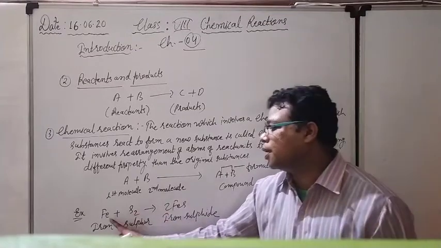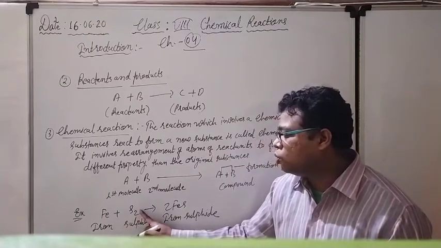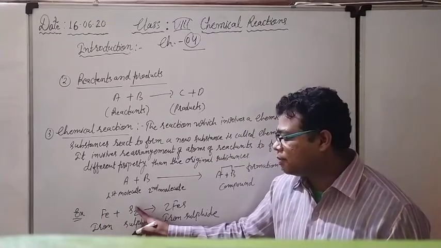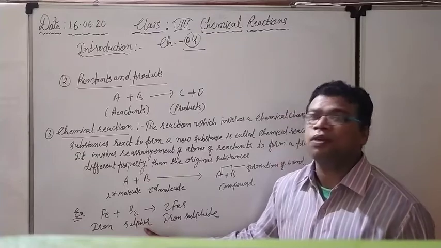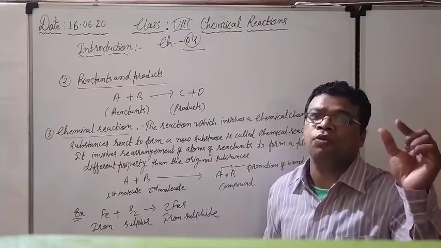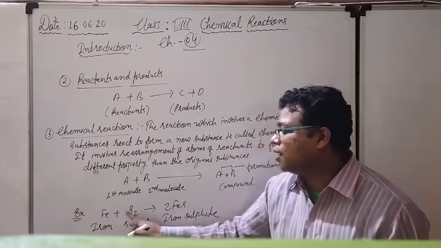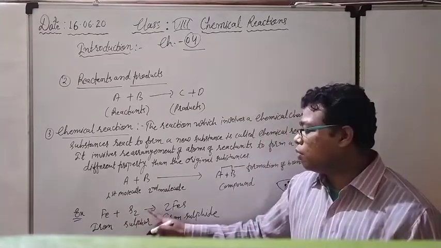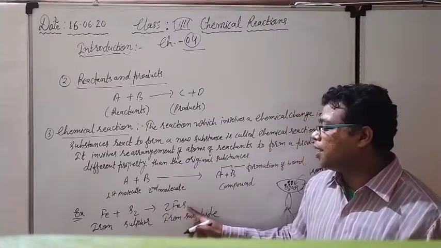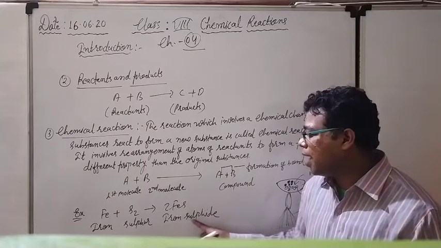If you want to see it as a chemical equation, Fe, that is the symbol for iron, plus S2, actually S is the symbol for sulfur. Why is the 2 written here? Because we are considering two molecules of sulfur. So whenever the iron Fe is reacting with the sulfur S, what new product are they going to form? They are making two molecules of FeS, and that is none other than iron sulfide.